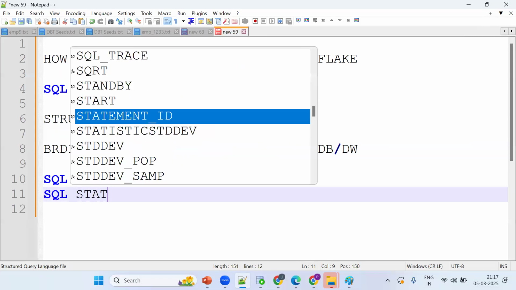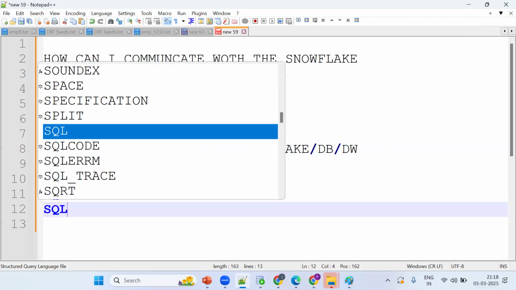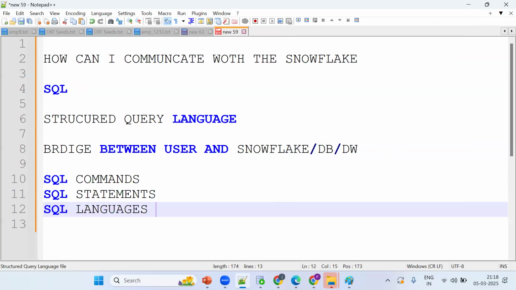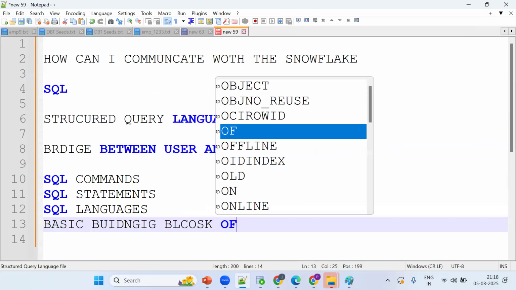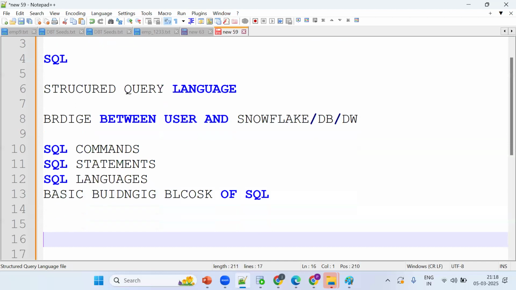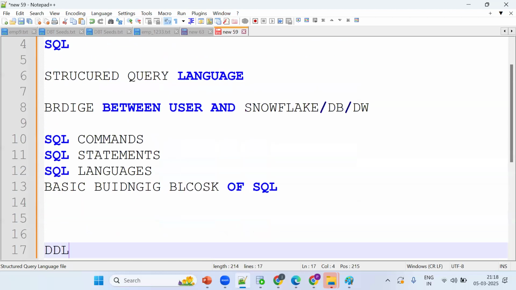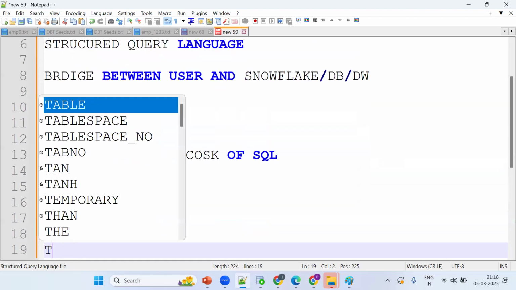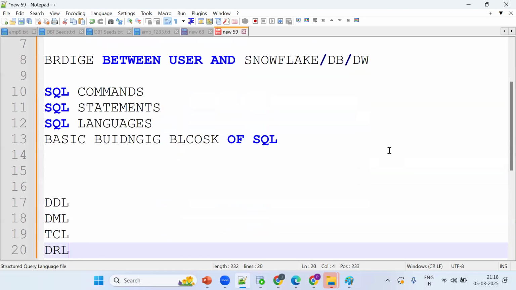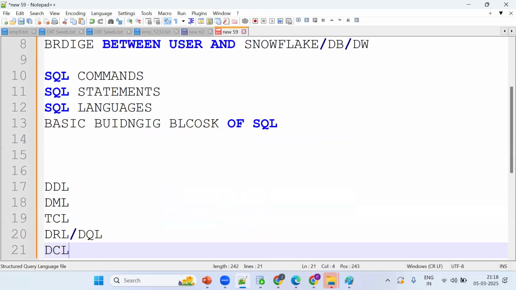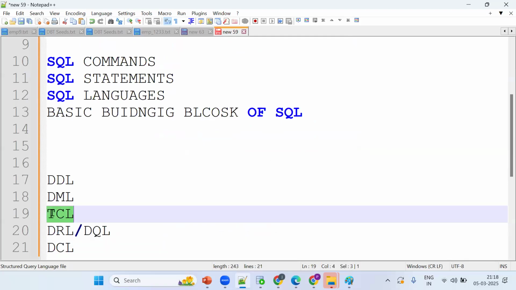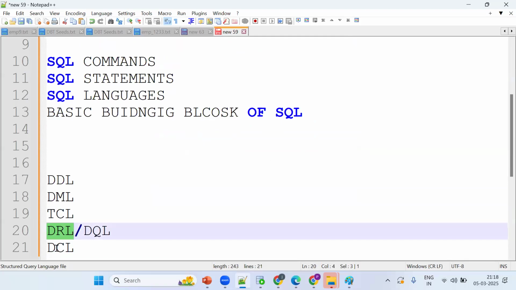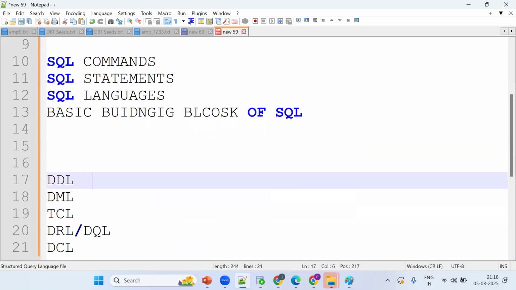SQL statements or SQL languages are the basic building blocks of SQL. All are related to DDL, DML, TCL, DRL or DQL, and DCL. What is the abbreviation for DDL?